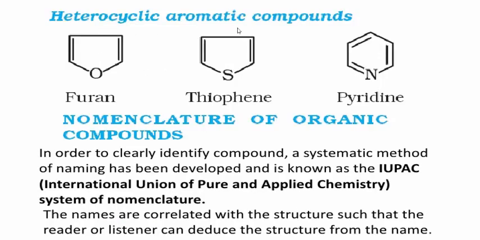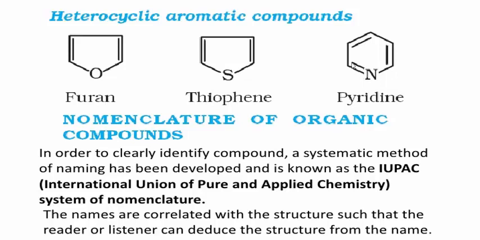Next, very important, heterocyclic aromatic compounds. What are heterocyclic compounds? Already discussed. Here, one of the carbon atoms is replaced by other atoms like nitrogen, sulfur, oxygen, etc. See here, this is the structure of furan. Here, one of the carbon atoms is replaced by an oxygen atom. Here, this is the structure of thiophene. Here, one of the carbon atoms is replaced by sulfur. Here, nitrogen is present in the pyridine structure. So, these are some examples for heterocyclic compounds.